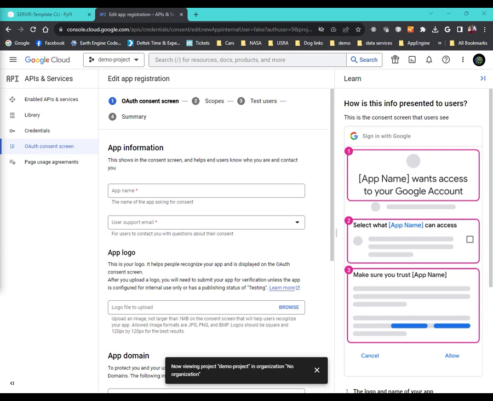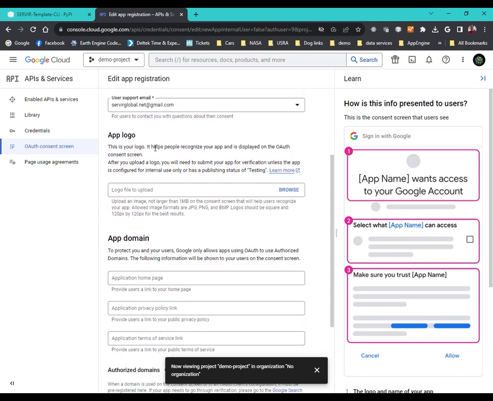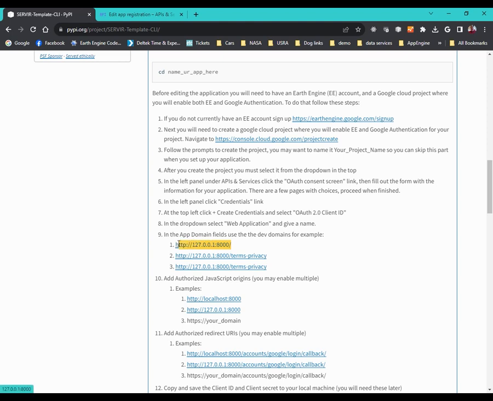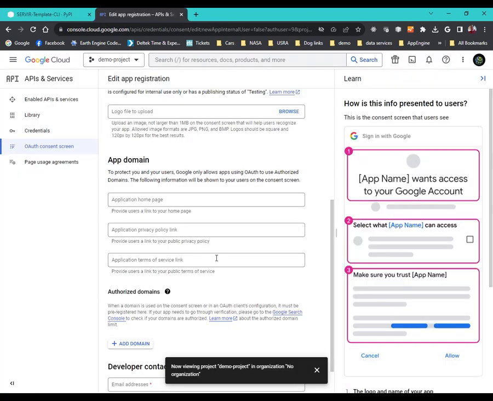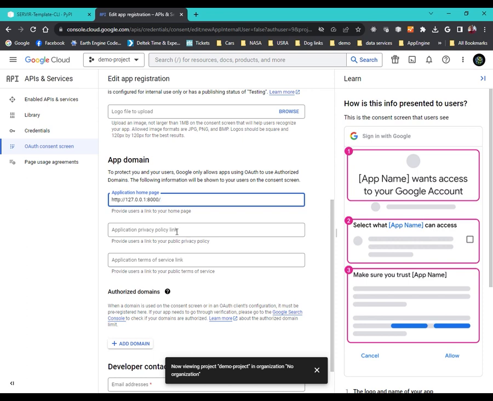Our app name is demo project. Support email, and you just put your email address in there. We're not going to add an app logo at this point. That's something you'll want to add before you move from testing to a published app. And for the app domain, we can just go back to the documentation here. And these are the same.